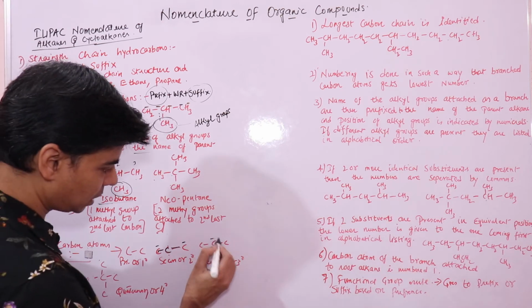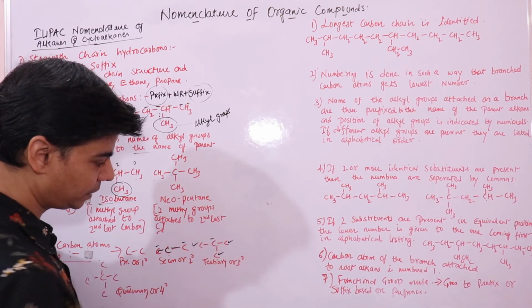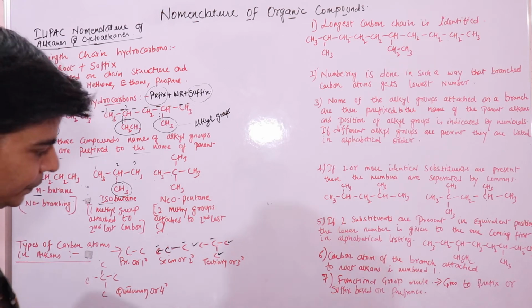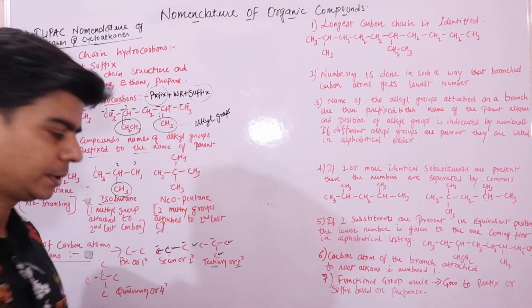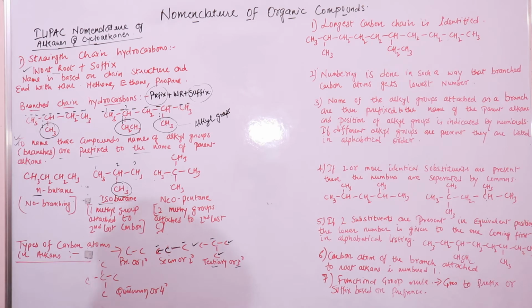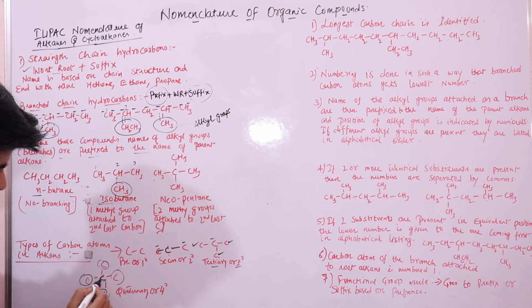If you have 1 2 3 carbon atoms attached to this carbon atom, it's a 3 degree or a tertiary carbon atom, right. Similarly, if this carbon atom is attached to 1 2 3 4 carbon atoms, this is your quaternary carbon atom, right.